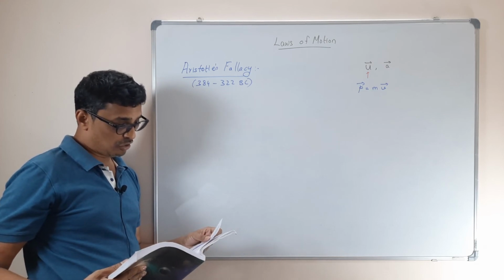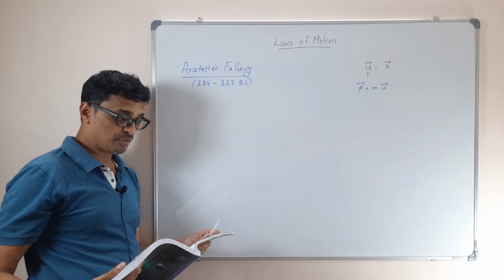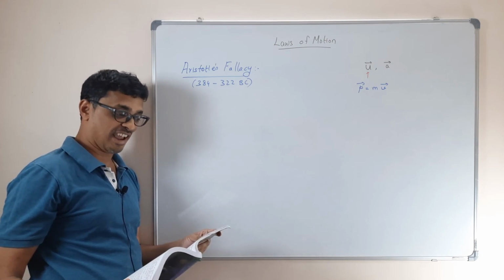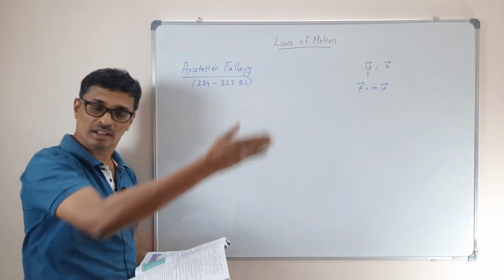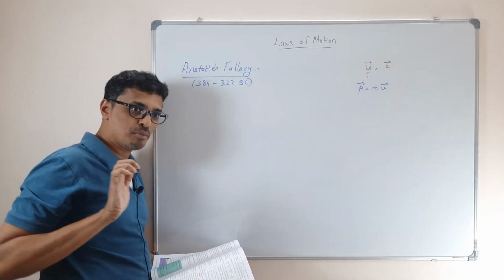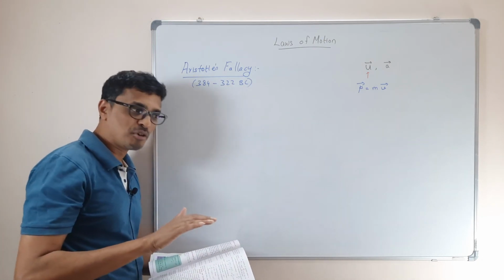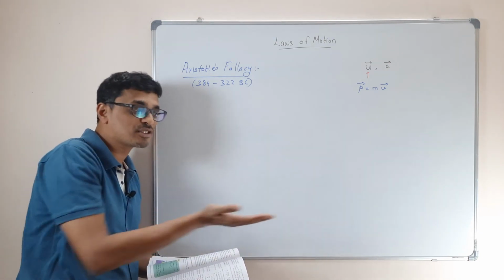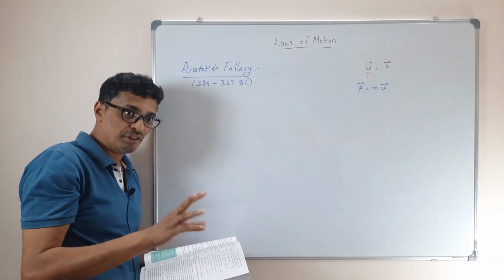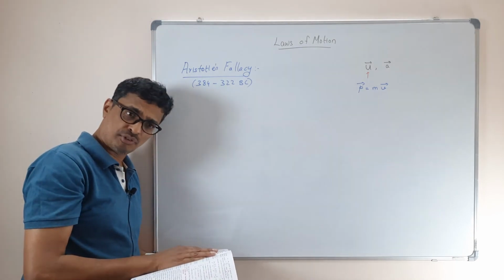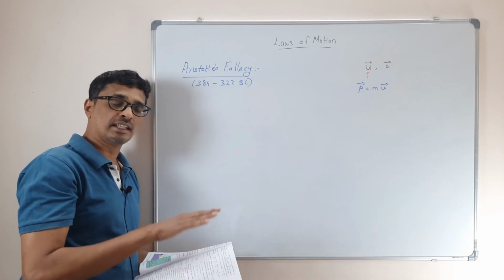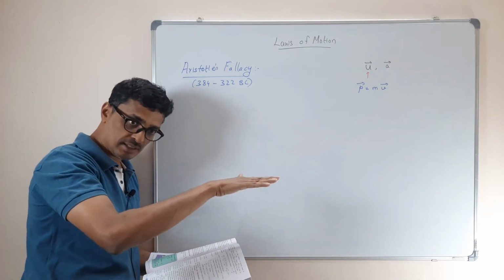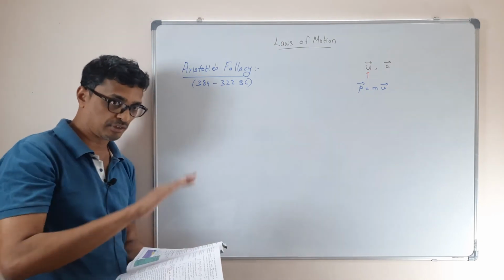Galileo showed that all objects stop moving because of some resistive or opposing forces like friction and viscous drag. Suppose you give a push to a boat, the boat will go and stop after some time. The boat is not going to move on continuously. The reason is viscosity. Viscosity is again a frictional force which acts in the water. Viscosity is a force acting on the water surface. That's what we call viscous force.